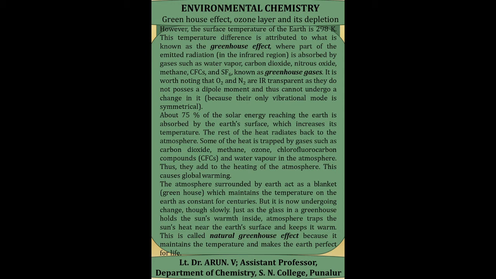But now it is undergoing changes, although slowly. Just as the glass in a greenhouse holds the sun's warmth inside, the atmosphere traps the sun's heat near the surface of the earth and keeps it warm. This is called the natural greenhouse effect, because it maintains the temperature and makes the earth perfect for life.